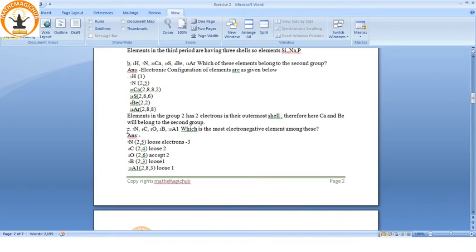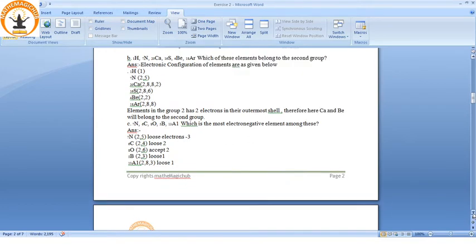Now C part. Which is the most electronegative element among these? What is an electronegative element? Electronegative elements are those elements which can easily accept electrons. So let us write the electronic configuration. Nitrogen 7, so 2 and 5. Then C, 2 and 4, that is carbon. Oxygen 2 and 6. Then 2 and 3, and 2, 8 and 3.